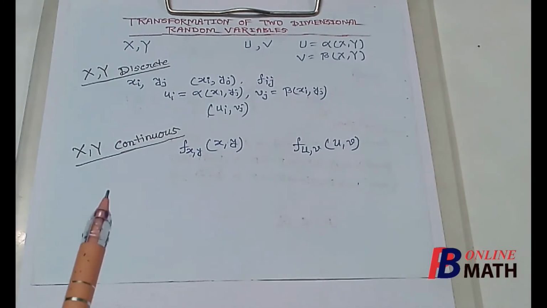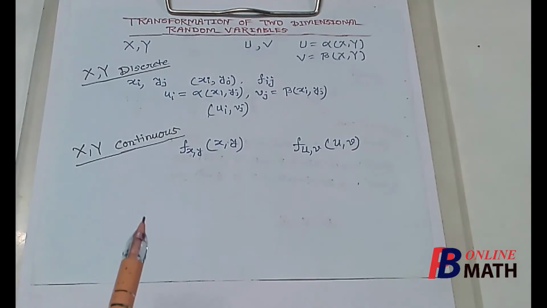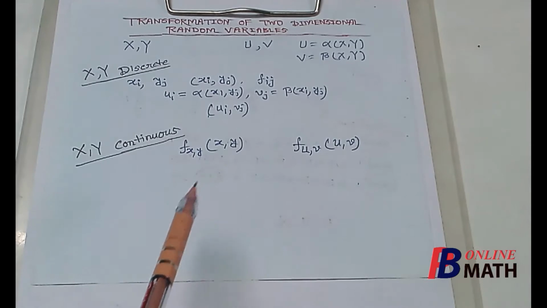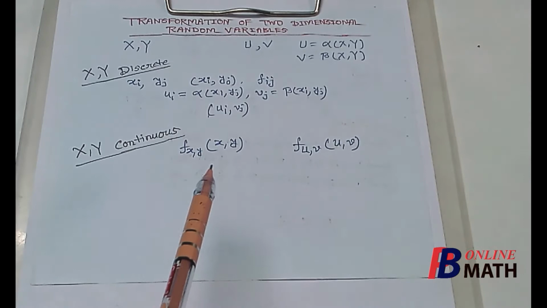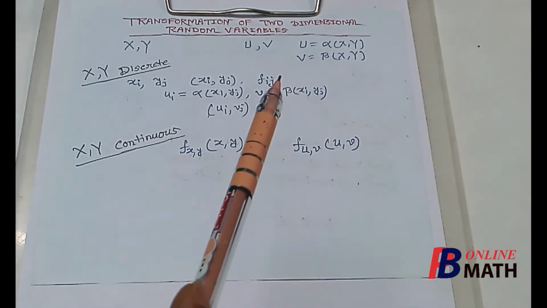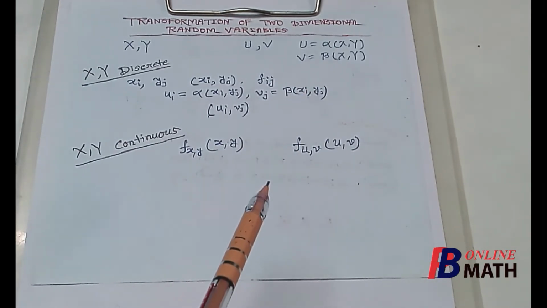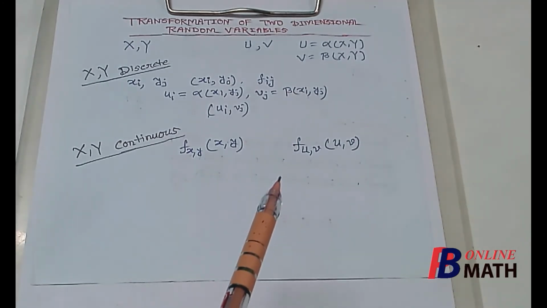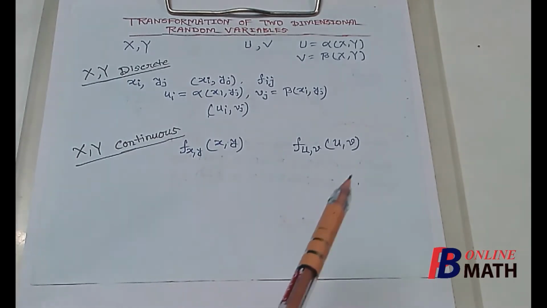Next we assume that the random variables x and y are continuous. In this case the joint PDF will be given. We assume that this is the given joint PDF of x and y, which is given by f x comma y, and this is a function of two real variables x and y. Now if two random variables u and v are given, which are functions of x and y, then we assume that the joint PDF of these two random variables u and v is denoted by f u comma v, and it is a function of two real variables u and v.